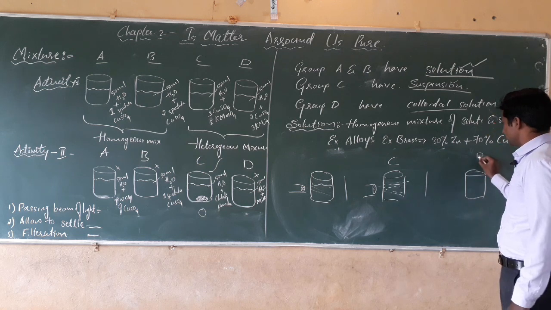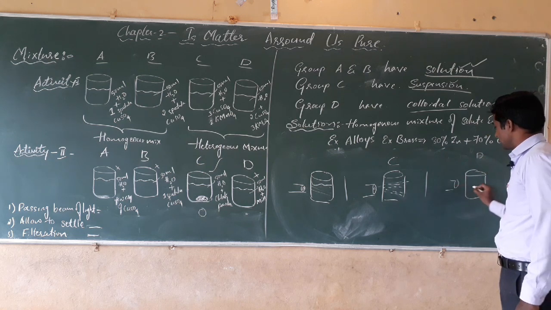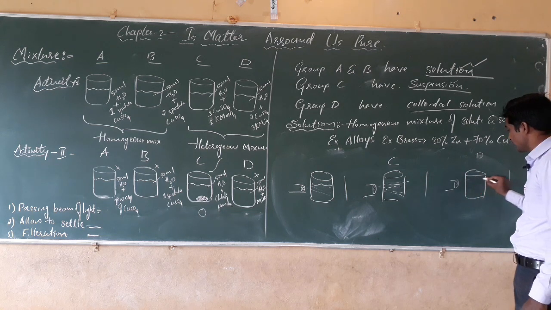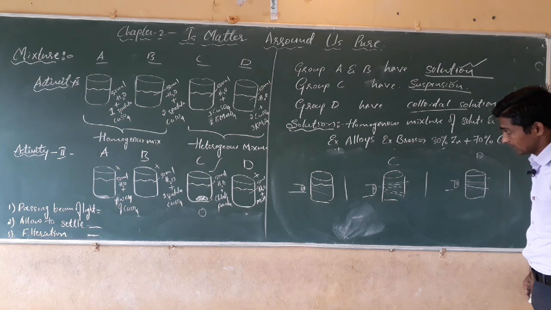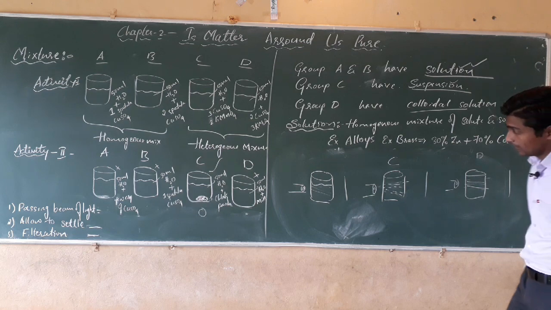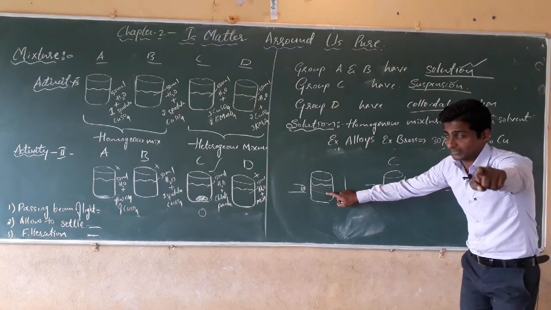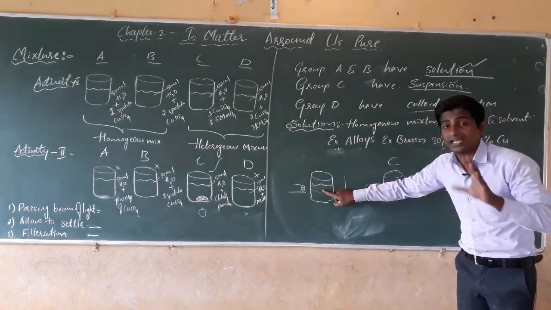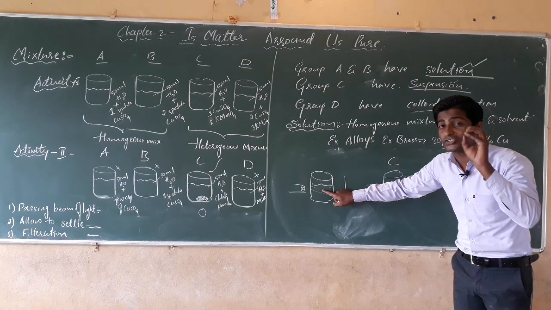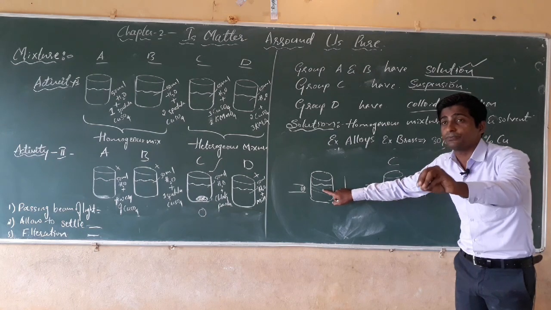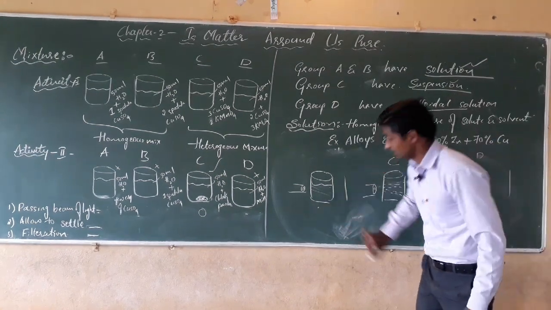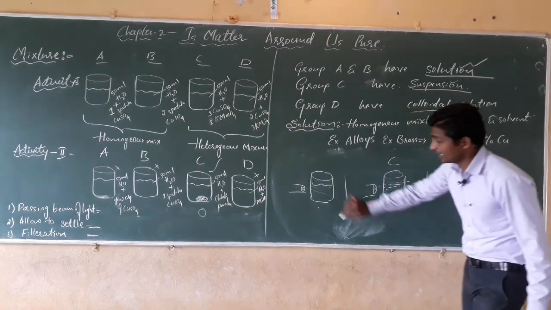Then we have to take the group D solution, that is the milk solution, and here also we pass the beam of light, and the ray of light will also be visible. By this experiment we can say that for the solute particles, the copper sulfate or sugar, you can use the sugar solution also, the ray of light is not visible because the solute particles diffuse into the water molecules. The solute particles are very small. That's why they do not scatter.